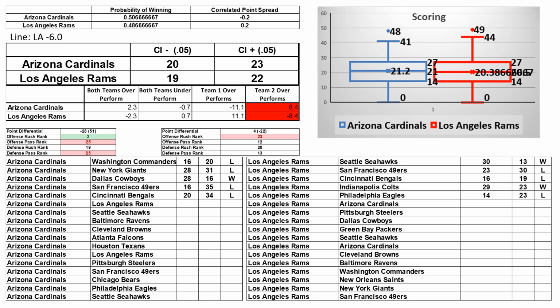All right, week 6, Arizona Cardinals against the Los Angeles Rams. Rams are favored by 6, and I'm going to take the Rams.